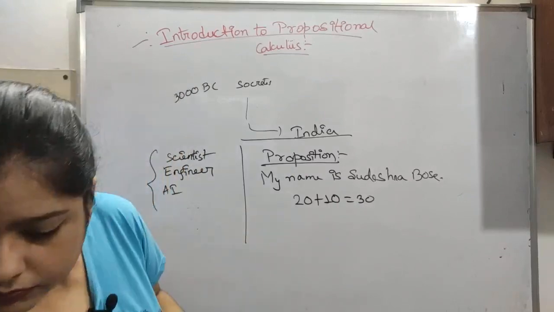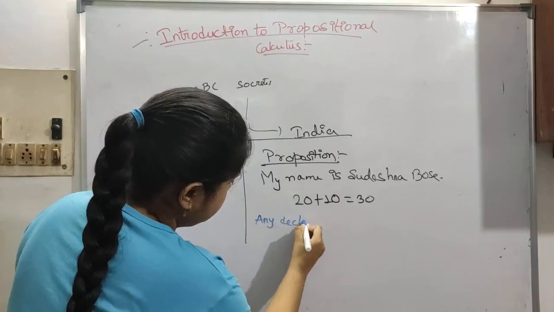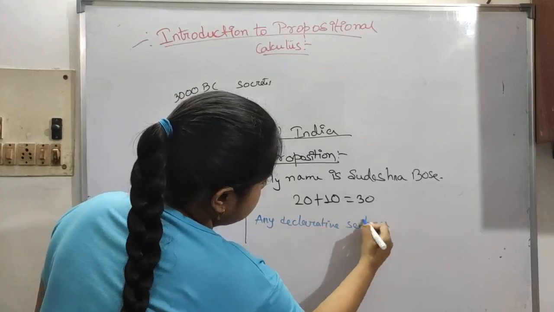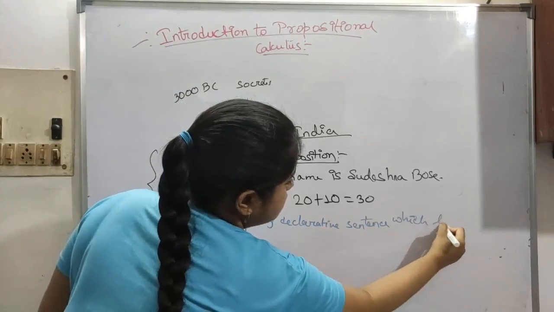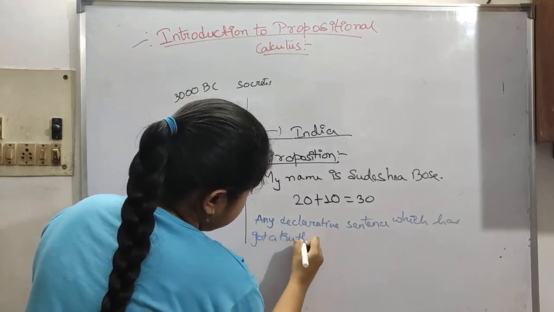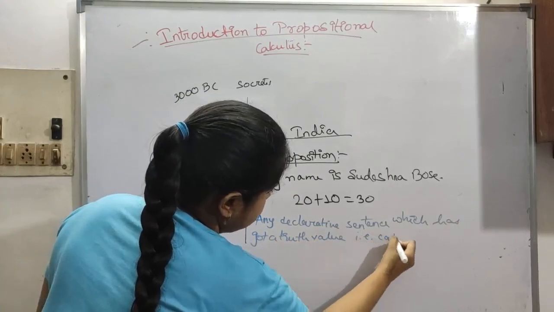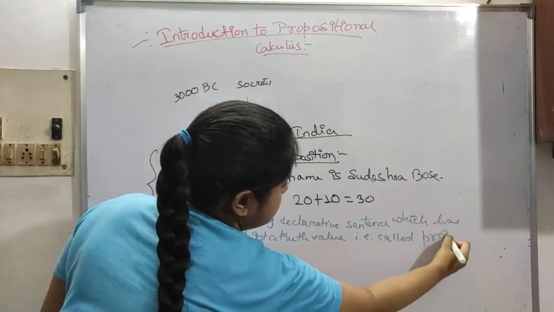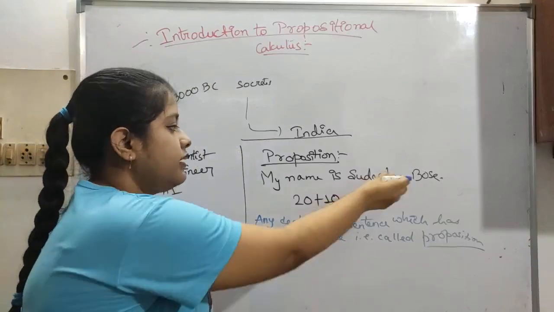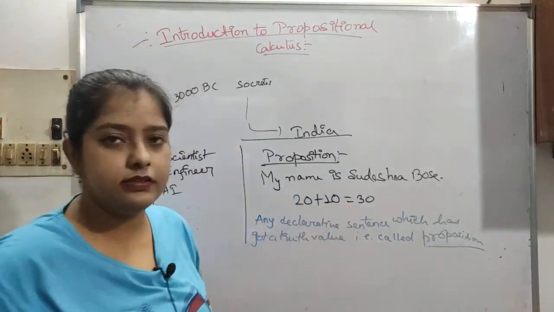The definition is: any declarative sentence which has a truth value is called a proposition. So these are all propositions. My name is this, this is correct. This will always be a proposition, like 20 plus 10 is 30.